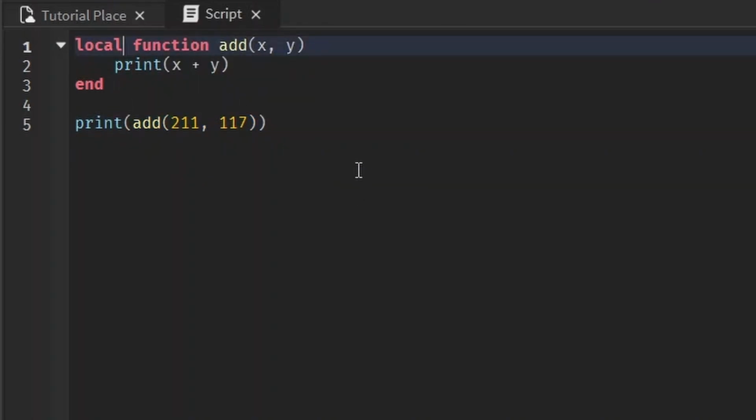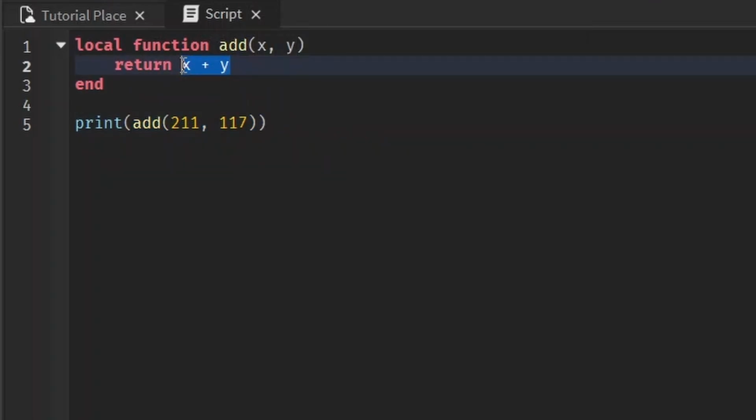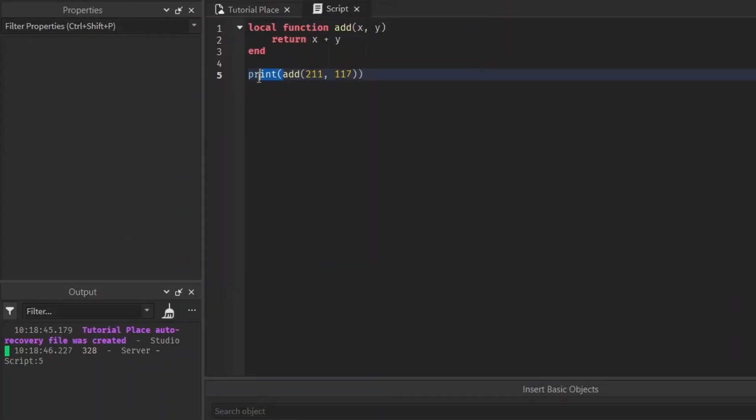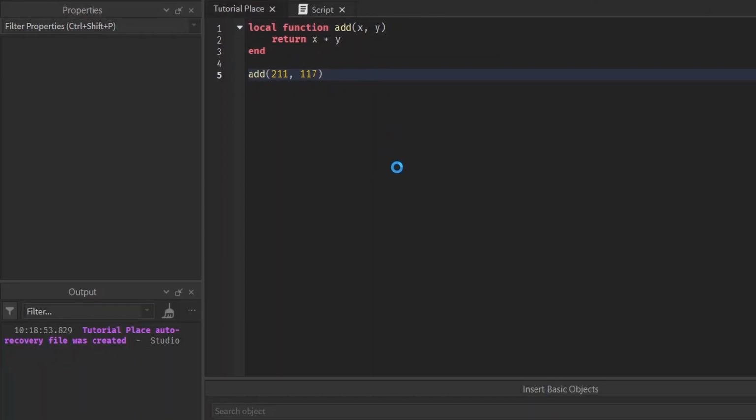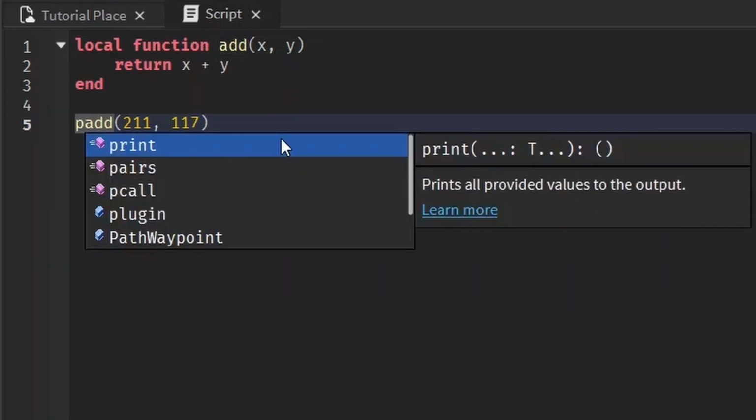We can give the function a value by using what's known as return instead of printing. So if instead of writing print x plus y, we write return x plus y. Now, when we print the function, it's worth whatever we put after the return. In this case, the two numbers that we gave it, here and here, added together. See, 328. And now, if we don't print it, it doesn't do anything because the function is only returning. It's only giving the function a value. It's not actually printing that value. If we want to print the value of the function, we have to use a print statement.